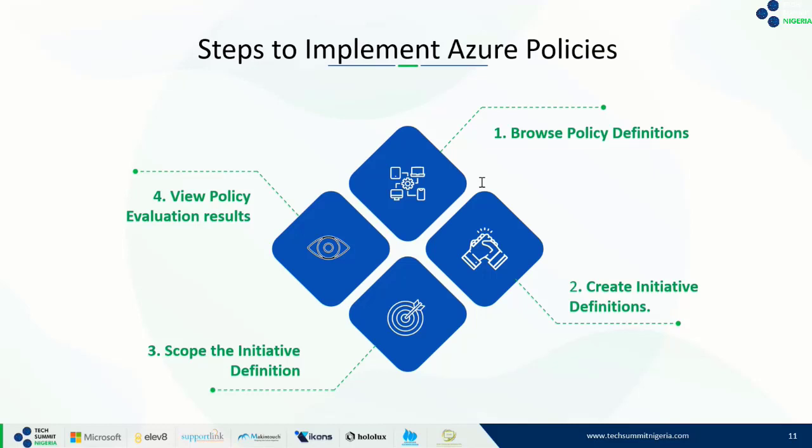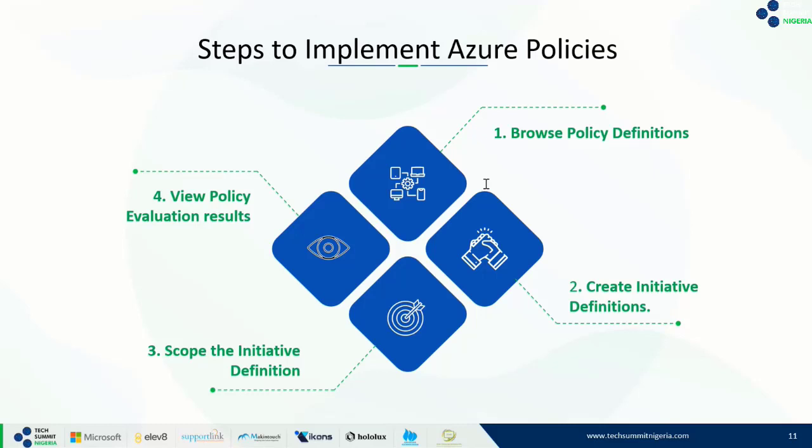I want us to know that there are many built-in policy definitions that we can choose from in our Azure portal when we are configuring this. We have, for instance, the allowed locations policy. Like I said earlier, maybe you want to restrict the locations that your organization can specify when deploying resources. We have a built-in location policy for that.